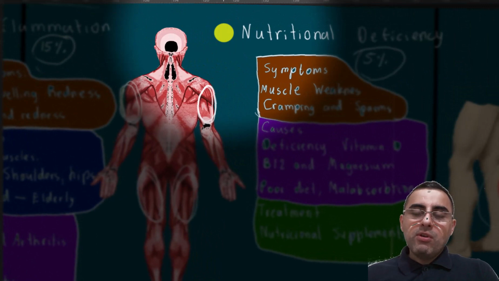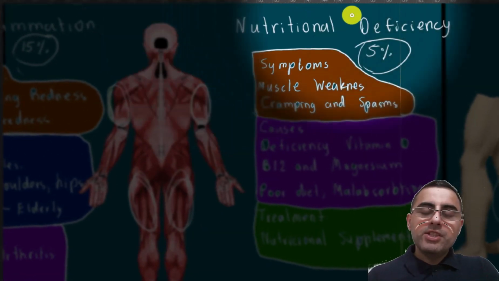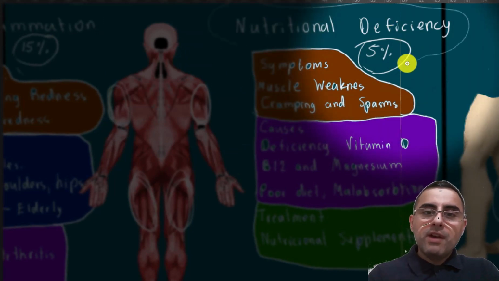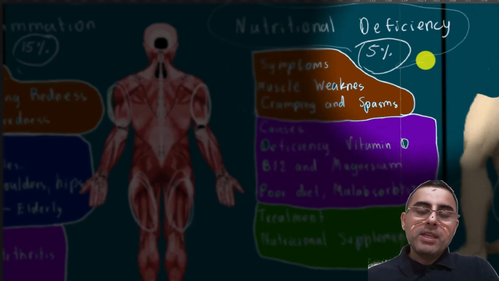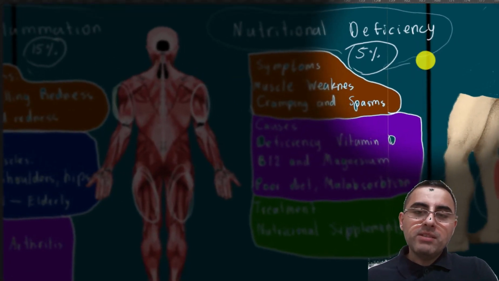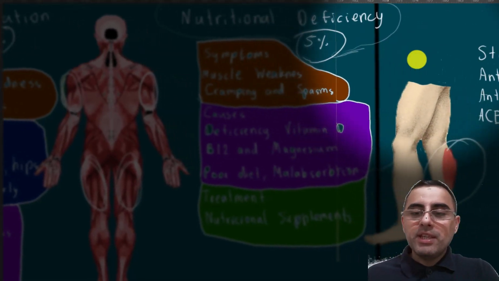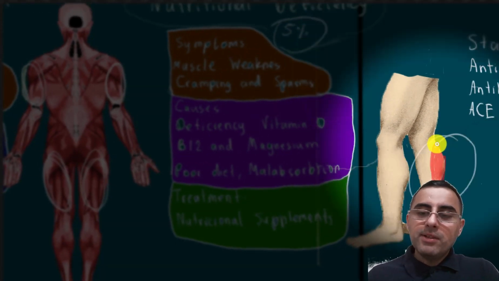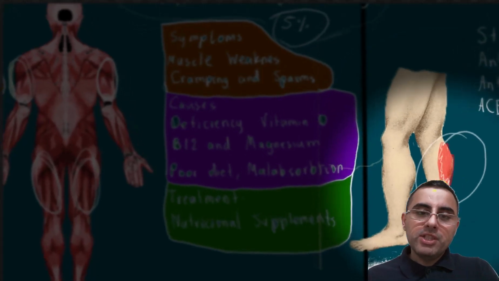Another common cause of muscle pain is nutritional deficiency. Nutritional deficiency occurs in 5% of cases. Of course, 5% itself is not a big number, but if we consider how common muscle pain is, 5% is still high. Symptoms include muscle weakness, cramps, and spasms. So here the pain nature is different. Muscle cramps and spasms are characteristic of nutritional deficiency.